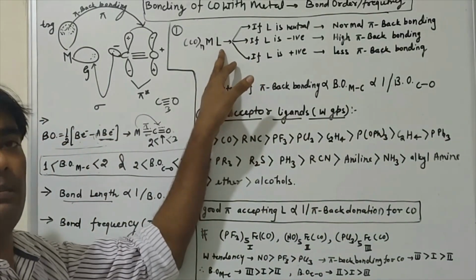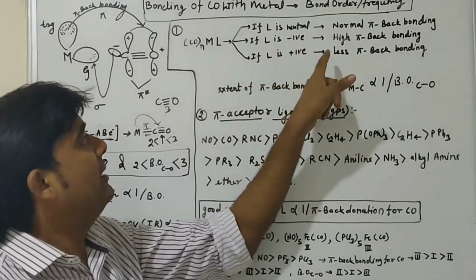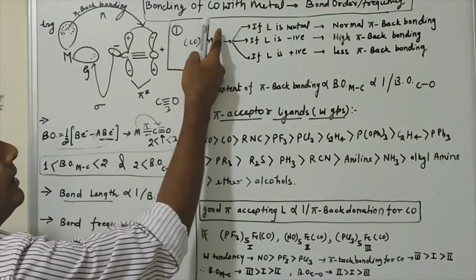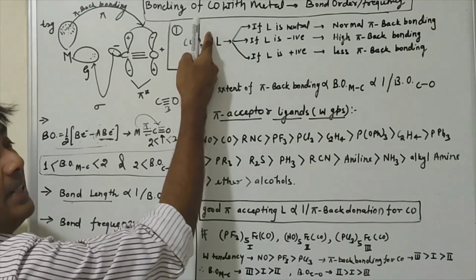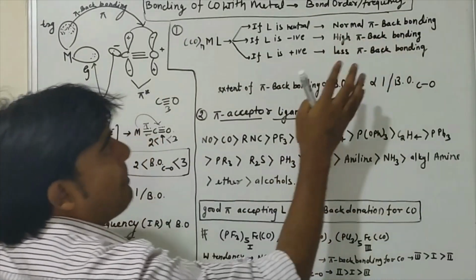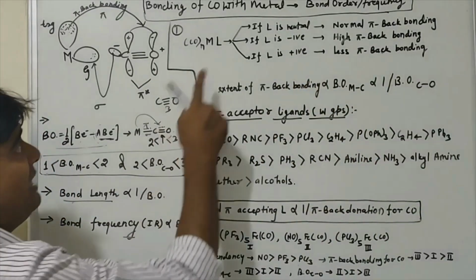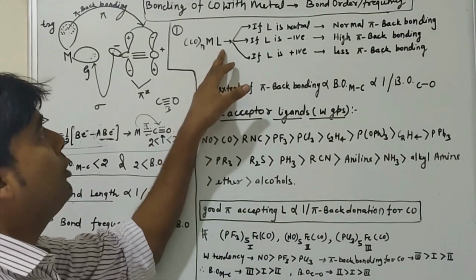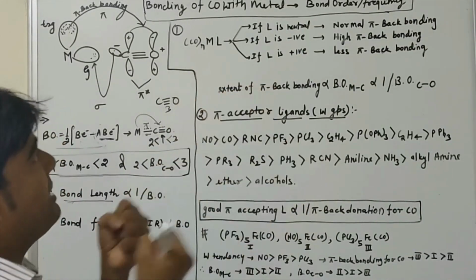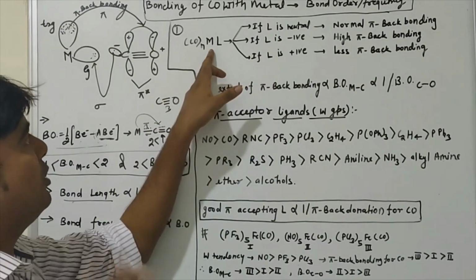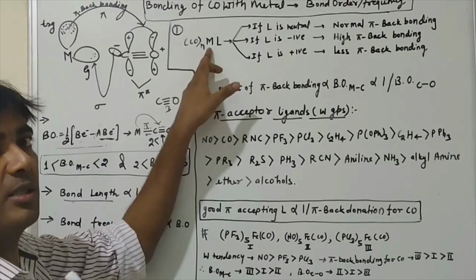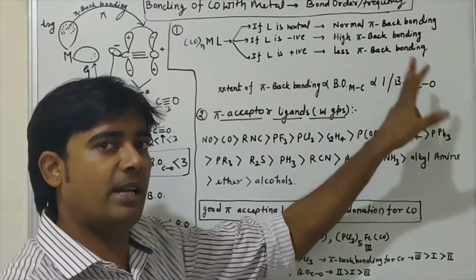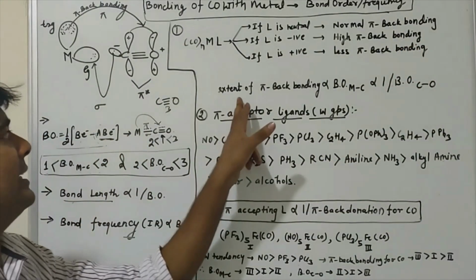If L is a negative species, any negative species, then it has high electron density, which will be donated to the metal, so there will be high pi back bonding toward the CO. If L is a positive species, suppose NO+, then it will withdraw some electron density from the metal. So the metal has less electron density, and there is less pi back donation toward the CO, so less pi back bonding toward the CO.